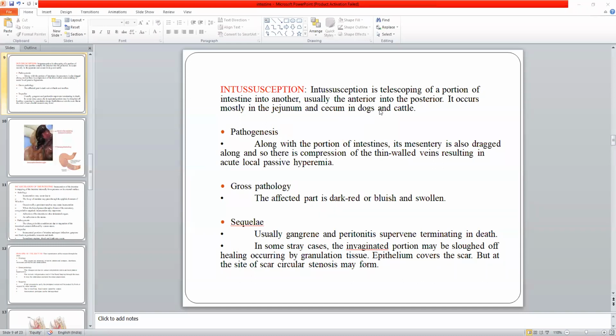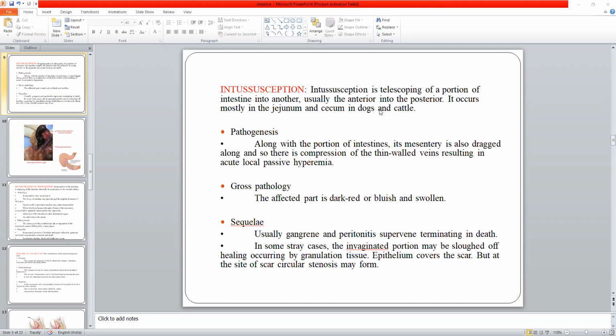So a portion of the small intestine, particularly a portion of the small intestine, may get telescoped inside the large intestine or even the anterior part of the small intestine into the posterior part of the small intestine. So this is called intussusception.